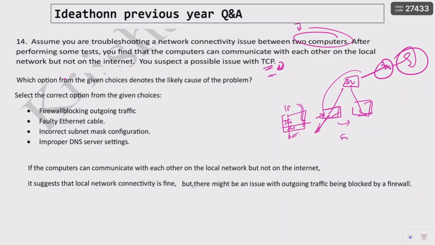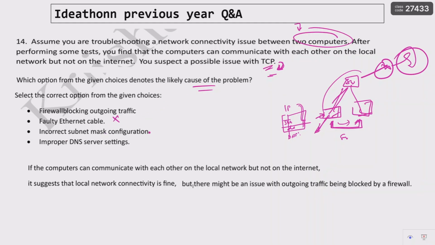Now, which option from the given choices denotes the likely cause of the problem? Select the correct option from the given choices. First is a faulty Ethernet cable. If there is an Ethernet cable problem, you cannot make the connection from one device to another device on the local network, right? So this might be the answer.